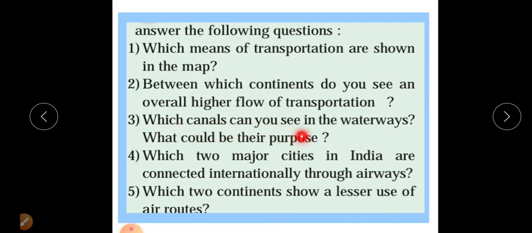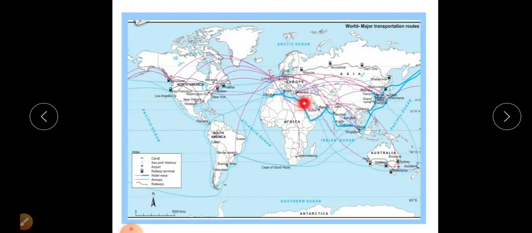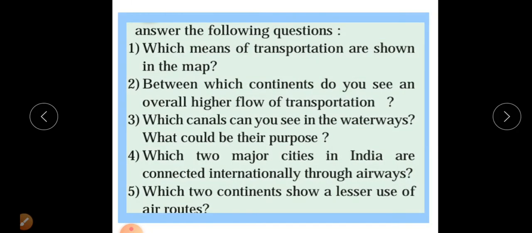Which canals do you see in the waterways? There are two major canals: the Suez Canal is here and the second is the Panama Canal. They are important canals in the waterways. What could be their purpose? These canals are important for reducing distance and saving time. It is economical for water transportation.